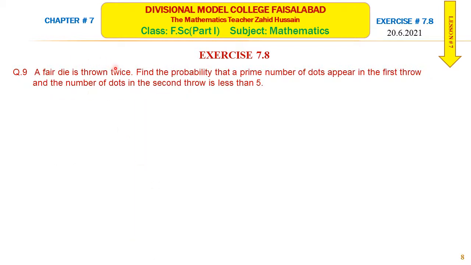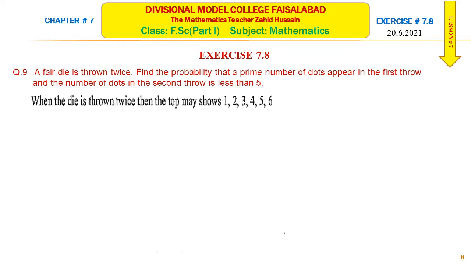A fair die is thrown twice. Find the probability that a prime number of dots appears in the first throw. One event is that the number of dots that appears is a prime number, and the number of dots in the second throw is less than 5. When you throw a die once, the numbers on the top are prime numbers, and when you throw the same die, the number of dots is less than 5. So when the die is thrown twice, the top may show 1, 2, 3, 4, 5, 6.